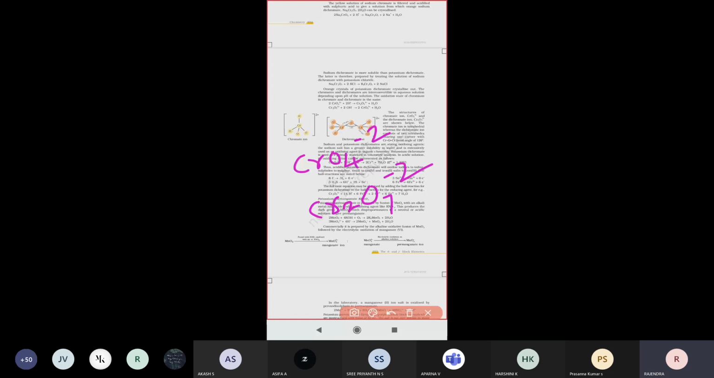So let us see the structures. Chromate ion structure, how will it be? Chromium is the central atom. One oxygen atom is present at the top, and the remaining 3 oxygen atoms are present downward. So this is what we call chromate ion. The charge is minus 2. Dichromate ion is nothing but